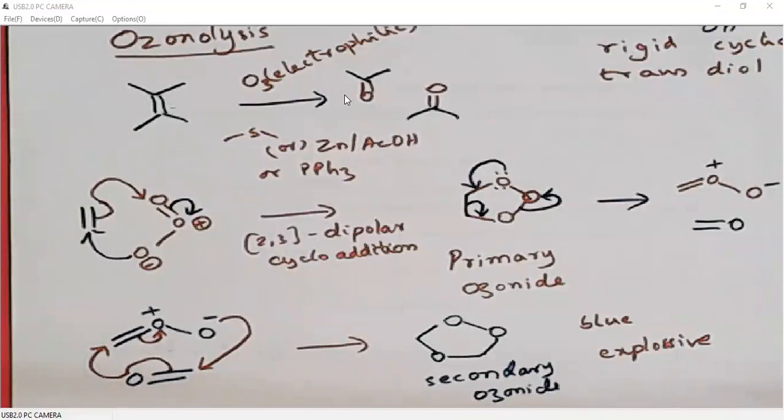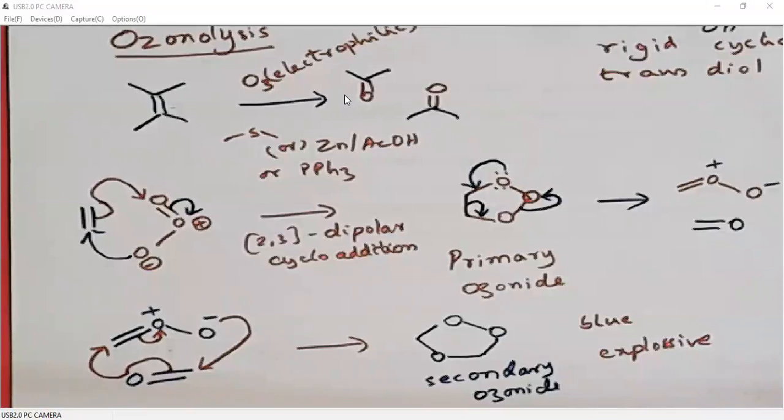When we add ozone gas to a double bond, it generates a primary ozonide which will rearrange to secondary ozonide. Secondary ozonide is blue in color. So mostly we will do the reactions in a transparent round-bottom flask so we can clearly observe this blue color. One more caution: ozonolysis is an explosive reaction. If you are not careful enough, it may explode. So we must be very careful.